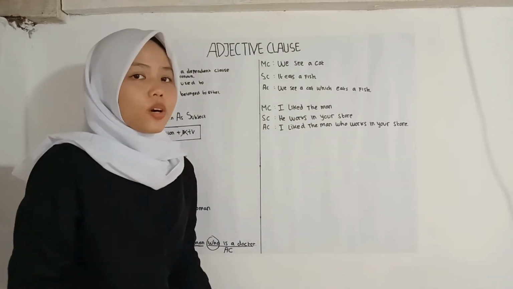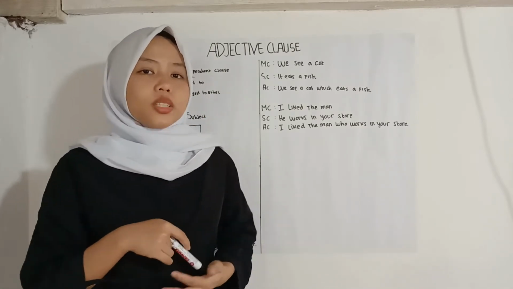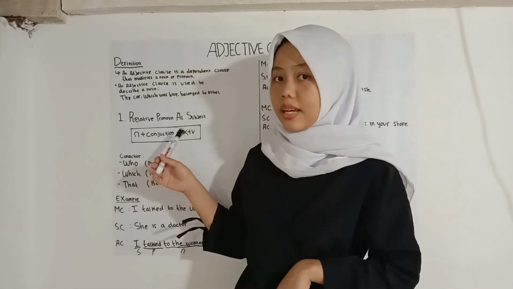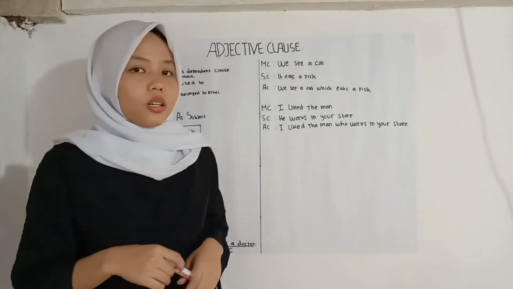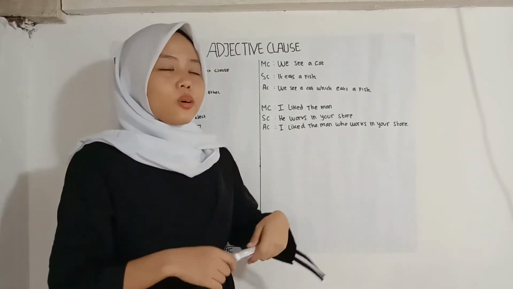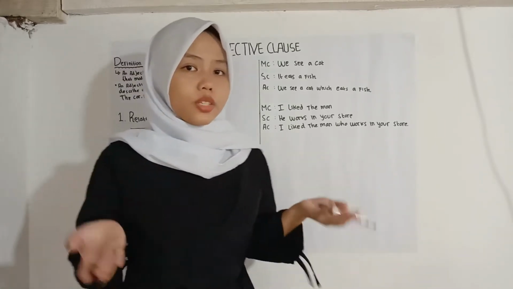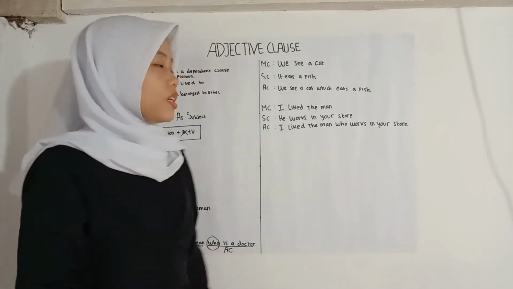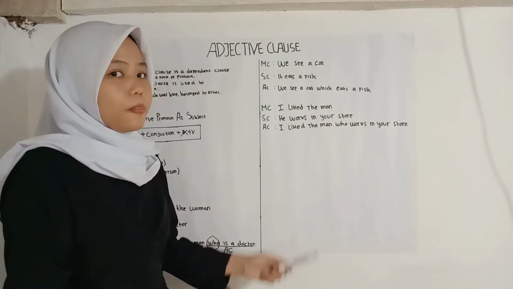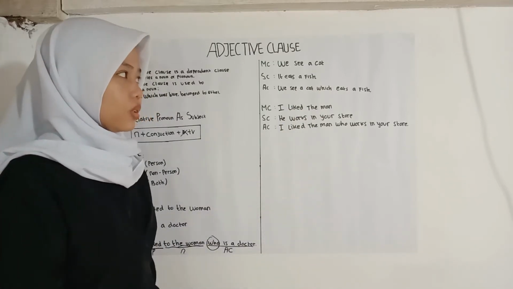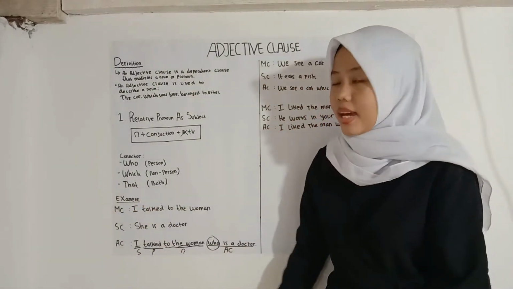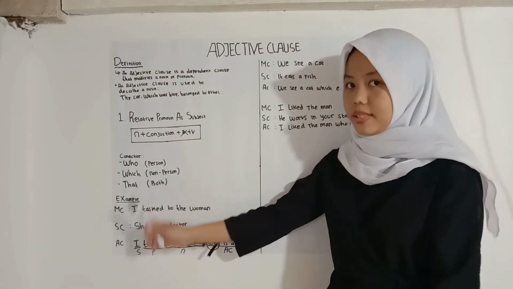For the next step, we must choose the right connector. We choose the connector which. Why? Because as we know, it and cat are non-person, so for the non-person we can choose the connector which.